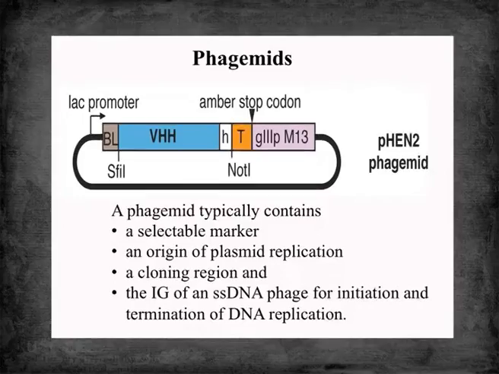Now M13 is also used to develop phagemids. What are phagemids? Phagemids contain two origins of replication, one origin of plasmid replication and one filamentous phage origin of replication. Okay, that means they can multiply as a plasmid, as well as when a bacterial cell containing a phagemid is infected with a filamentous phage, using the machinery of the filamentous phage, these phagemids can be converted to single-stranded DNA and can be packaged.